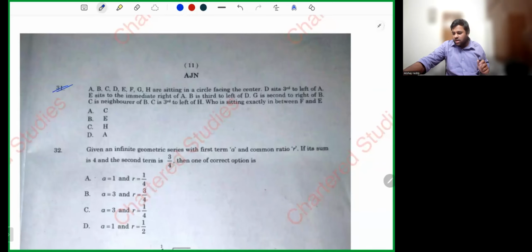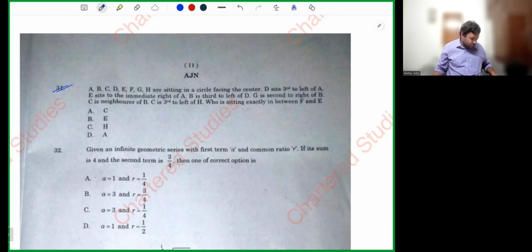Question number 31, my dear friends, it's a simple circular arrangement. There is nothing much special in the circular arrangement. I didn't expect that this simple circular arrangement will be given, because I remember in class we have done very complicated circular arrangements. Sometimes students' paper will be very good, with very simple sums. Let's do question number 31.